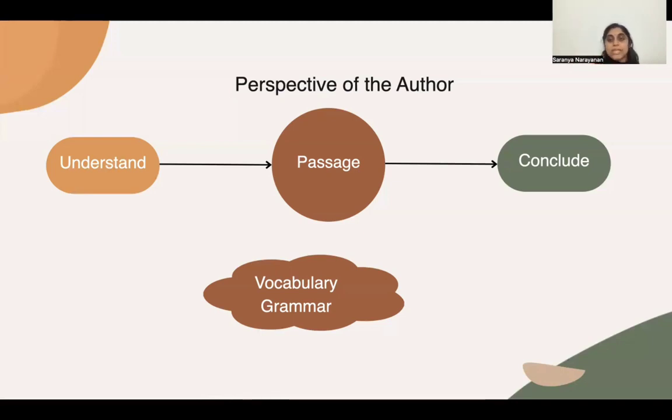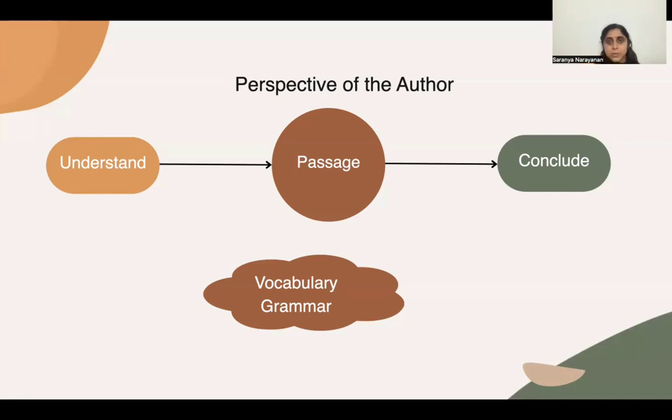Now, when we are looking at a comprehension passage, there should be certain skills that we as readers should possess. We should have advanced vocabulary skills and grammar skills as well. So we should be able to identify the meaning of the words. In certain cases, there would be certain words which we are not familiar with. In that context, what we have to do is assume a meaning out of it by looking at the words before and after.